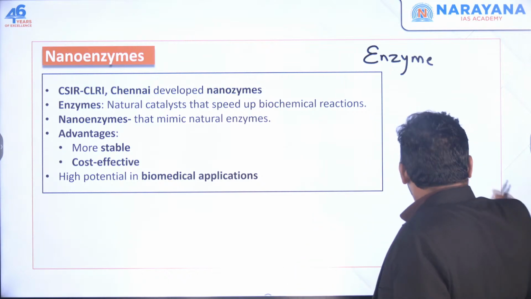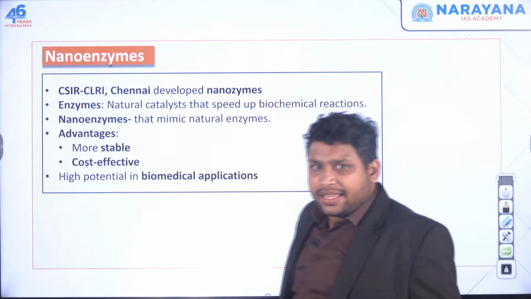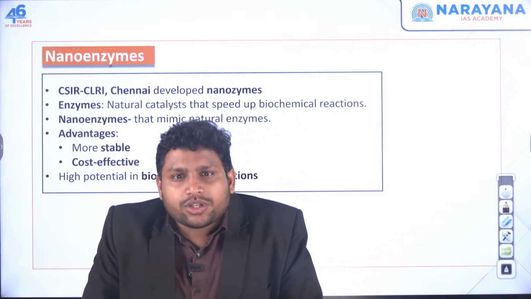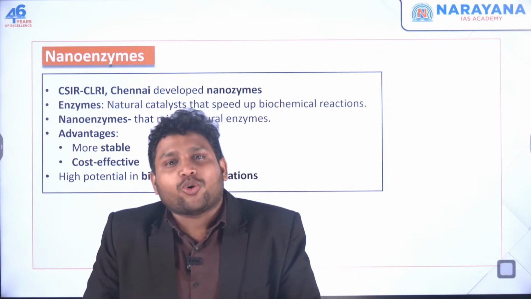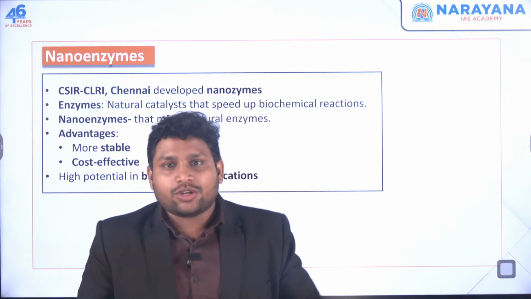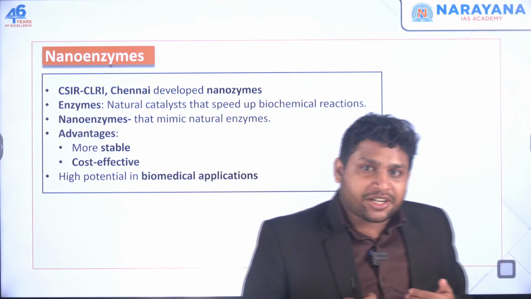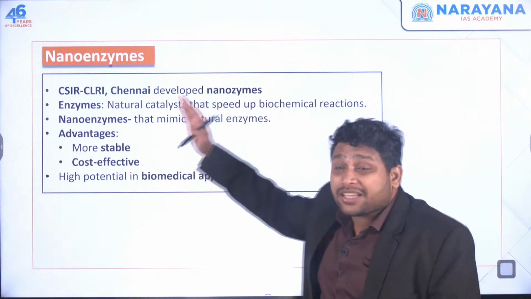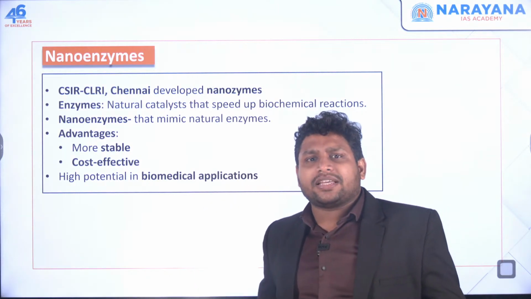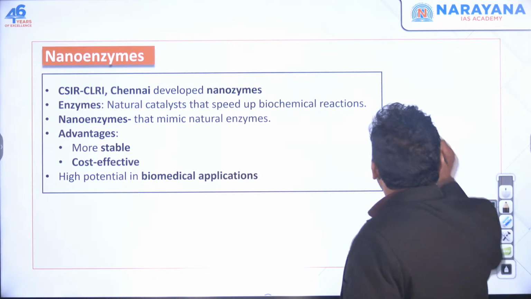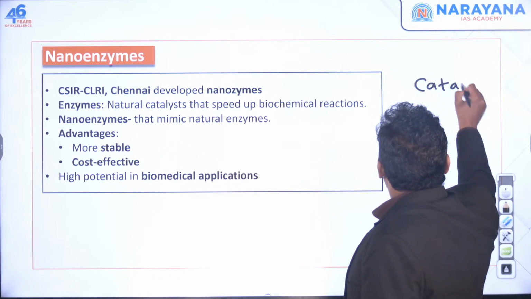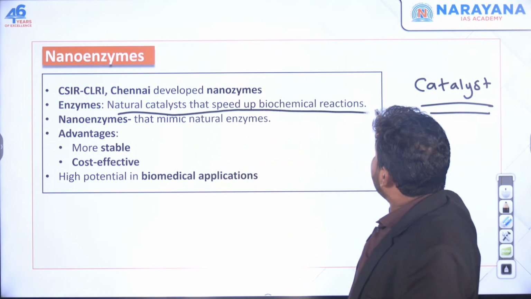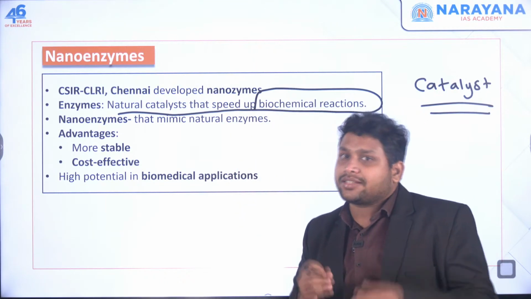Okay. So see, there's something called enzyme which is anyway present in our body. There are many enzymes which are present. Now these enzymes, whatever reaction that has to take place in your body, they are going to speed it up. Let's say you're eating something, your food is supposed to get digested. So this digesting process has to be speeded up. It will be done by some enzymes. There are many other processes happening in our body, and there they act as some kind of catalyst. They act as some kind of natural catalyst which speed up biochemical reactions. These are your natural enzymes.